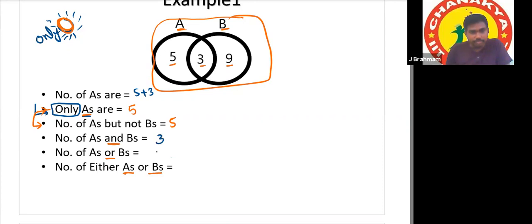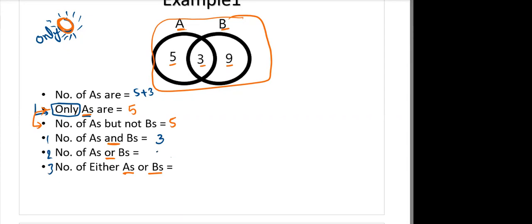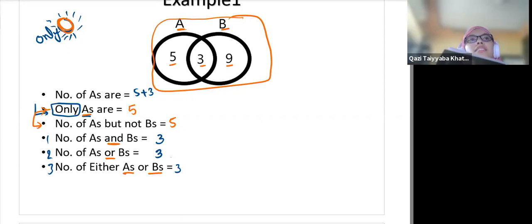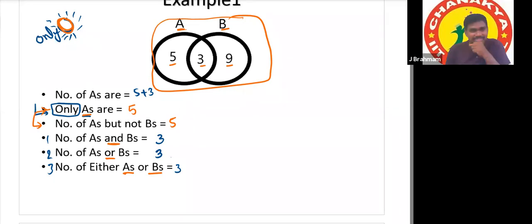Suppose one, two, three. The second question answer is, sir, I think 3. This one also 3. Third, number of either A's or B's, 3. All 3 questions, the answer is 3 only. Sir, I don't know.